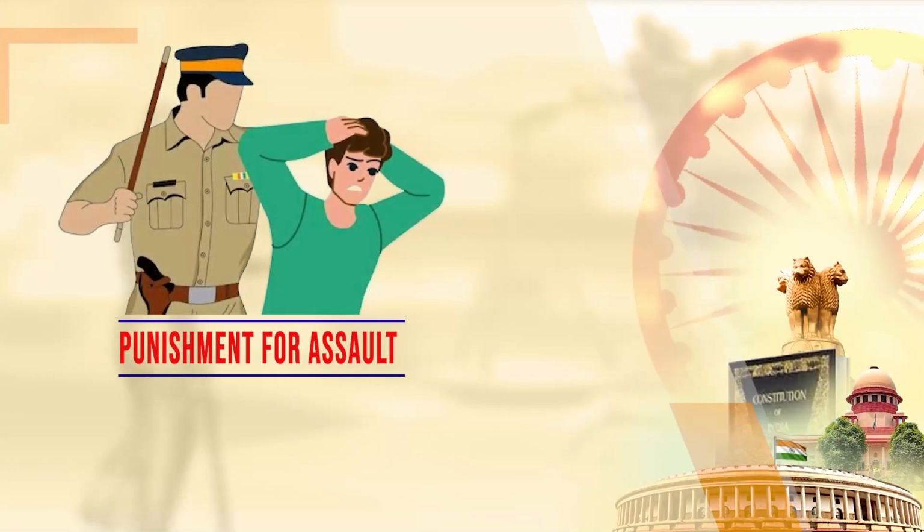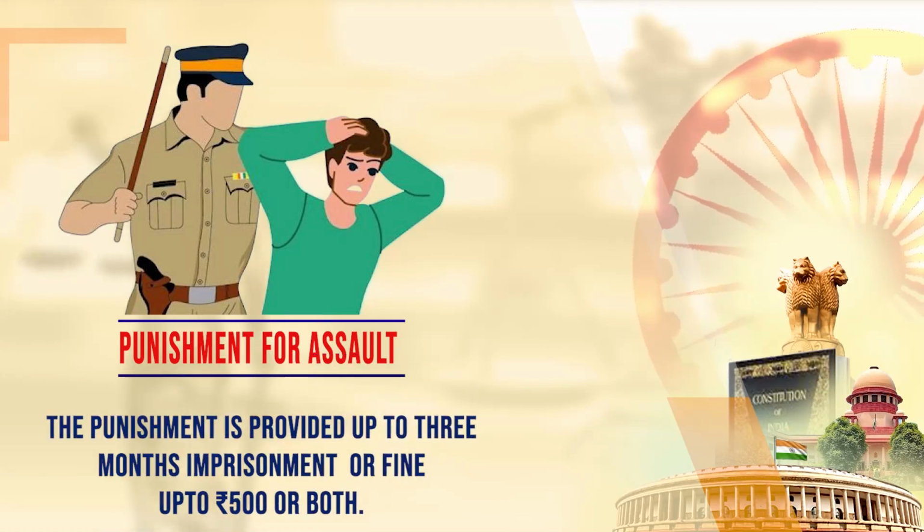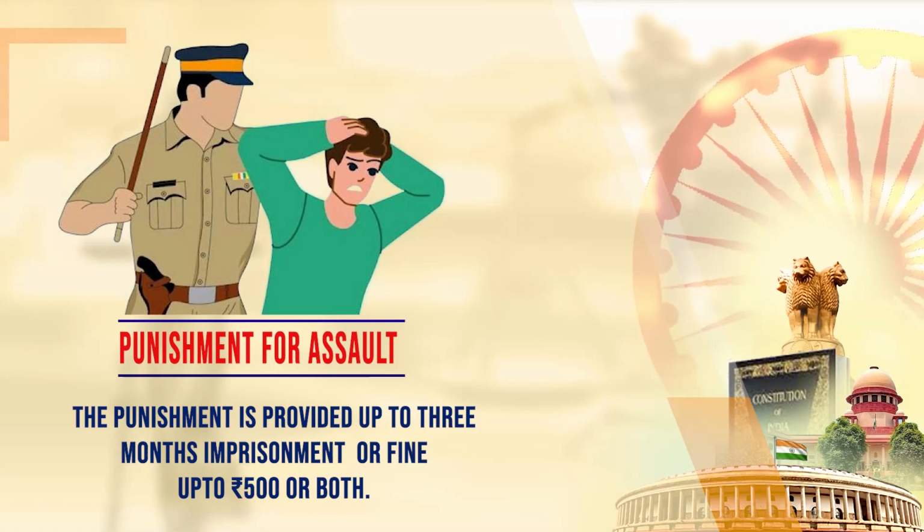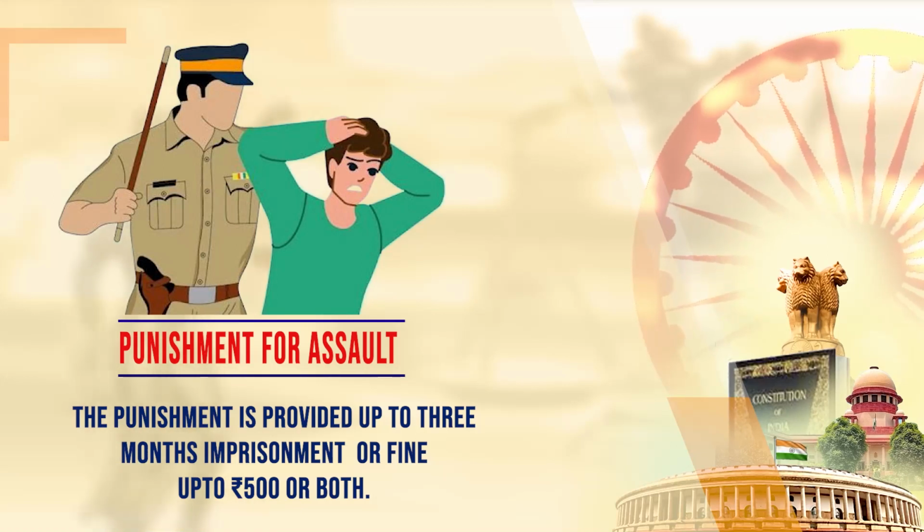Punishment for assault: in case of assault, the punishment provided is up to 3 months imprisonment or fine up to rupees 500 or both. It is a criminal offense which the person upon whom the assault is committed can compound or leave off. It is a non-cognizable offense and it is a bailable offense.